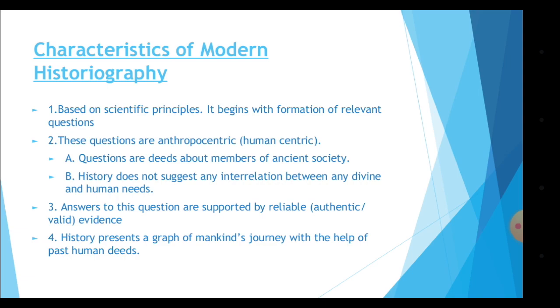Now, we will study the characteristics of modern historiography. It is based on scientific principles. It begins with formation of relevant questions. So, science is all about reasoning. Same way, when we write history, we are reasoning the past. These questions are anthropocentric. Anthropocentric, that is human-centric. Questions are about deeds of members of ancient society. So when we behave in a certain way, there is a reason behind it. History does not suggest any interrelationship between any divine and human needs. So when we write history, it has nothing to do with any divine powers.